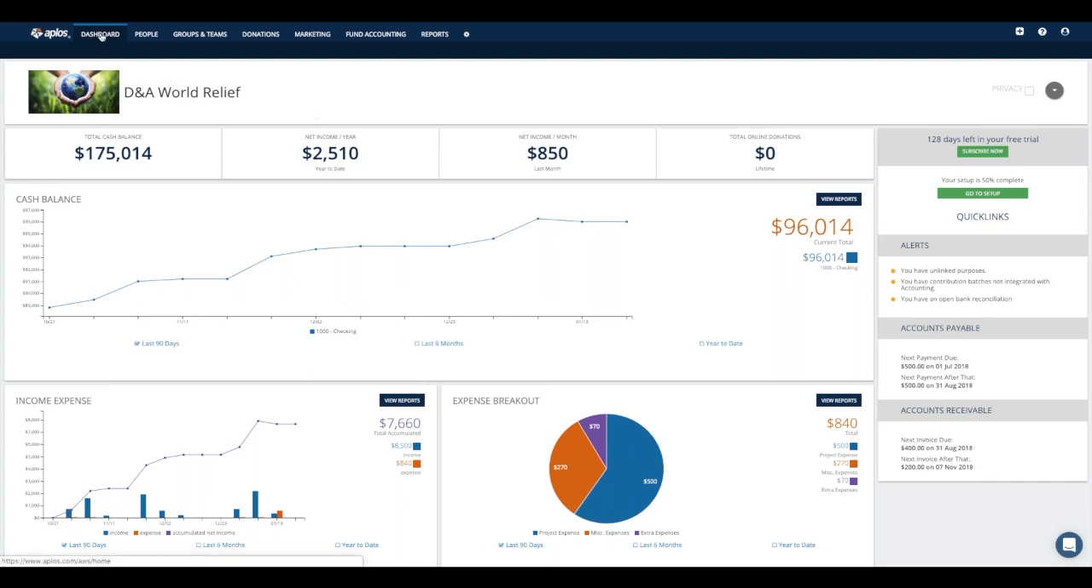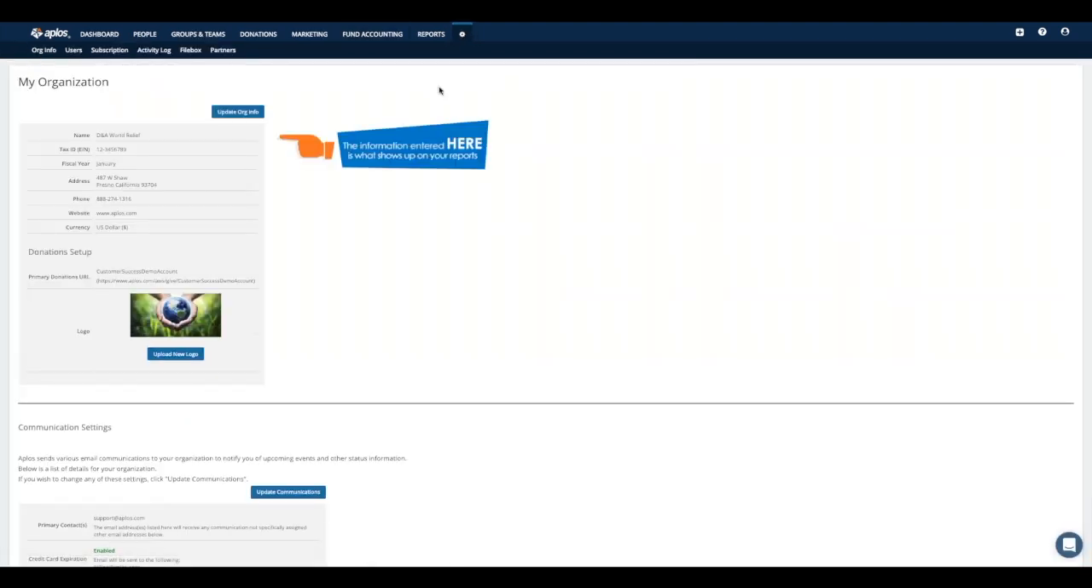So what I'm going to do now is take you guys all the way to the bottom of this menu, and we're going to take a look at this gear icon, which is the settings area for the account. So this settings area is only going to be available for those who are full administrators on the account. So only those with full administrative access will be able to see these next few pages we're going to talk about. So under settings, the first page we're going to jump to is going to be the org info page.